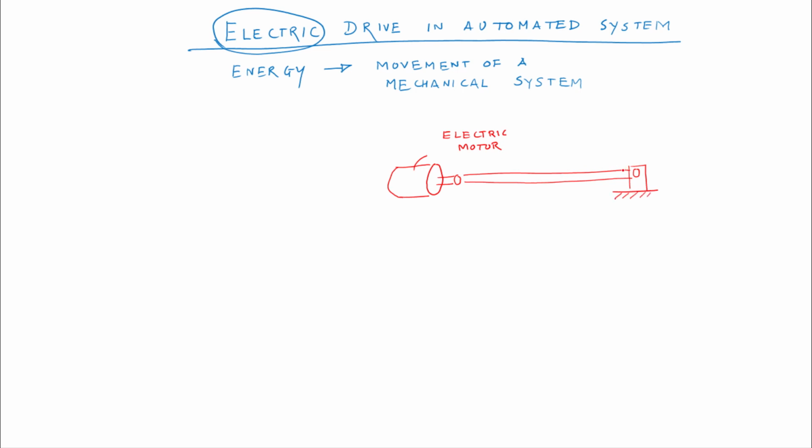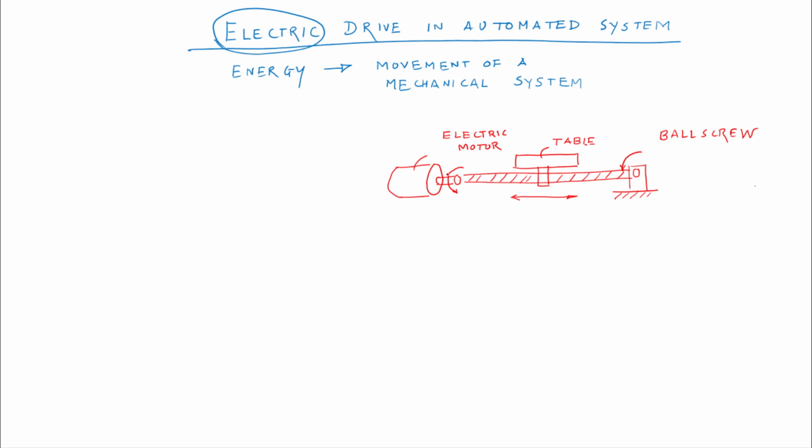This is the ball screw. On the ball screw, we are attaching the table. To get the translation of the table, we should have the angular motion of the ball screw, which is driven by the electrical motor.